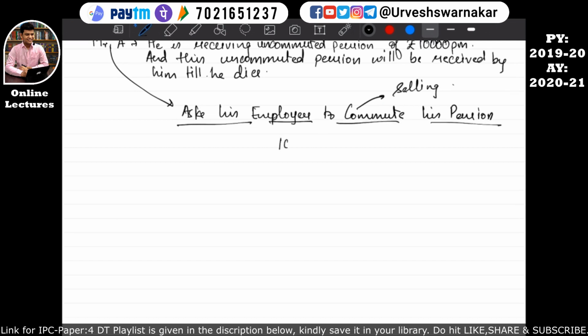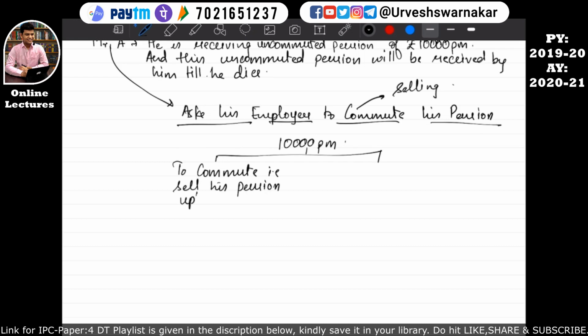So basically he is receiving 10,000 per month. He is asking his employer to commute, that is sell, his pension up to 60%. I hope this is quite clear. So what he is saying is he wants this 6,000 rupees per month, that is on this 10,000 per month into 60%, which comes to around 6,000 per month.